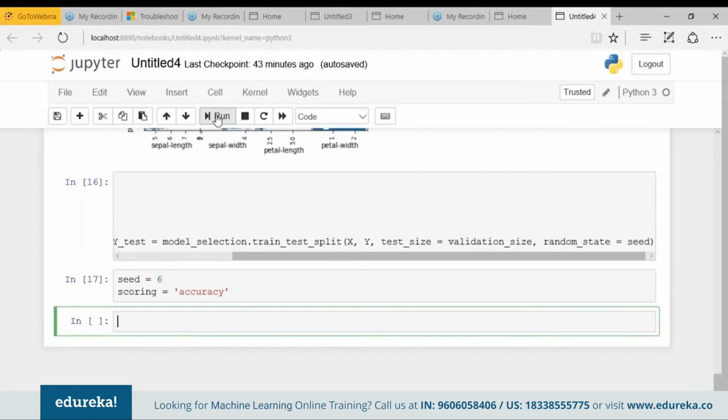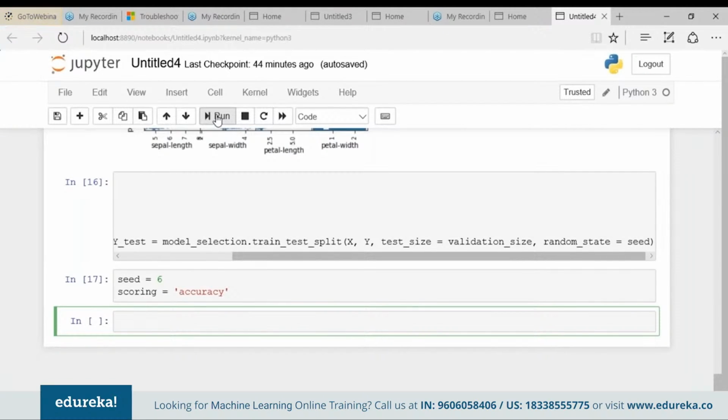Till now, we don't know which algorithm would be good for this problem or what configuration to use. So let's begin with 6 different algorithms. I'll be using logistic regression, linear discriminant analysis, k-nearest neighbor, classification and regression trees, Gaussian naive Bayes, and support vector machines. These algorithms are a good mixture of simple linear and non-linear algorithms. The simple linear ones include logistic regression and linear discriminant analysis, and the non-linear part includes the KNN algorithm, the CART algorithm, the naive Bayes, and the support vector machines.